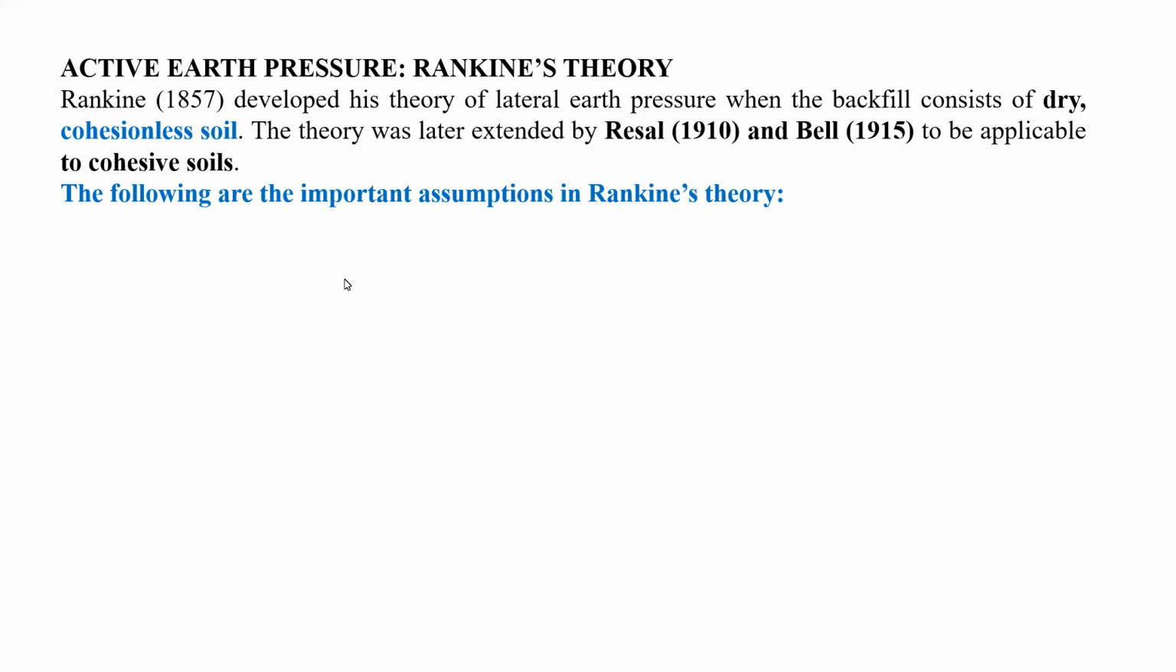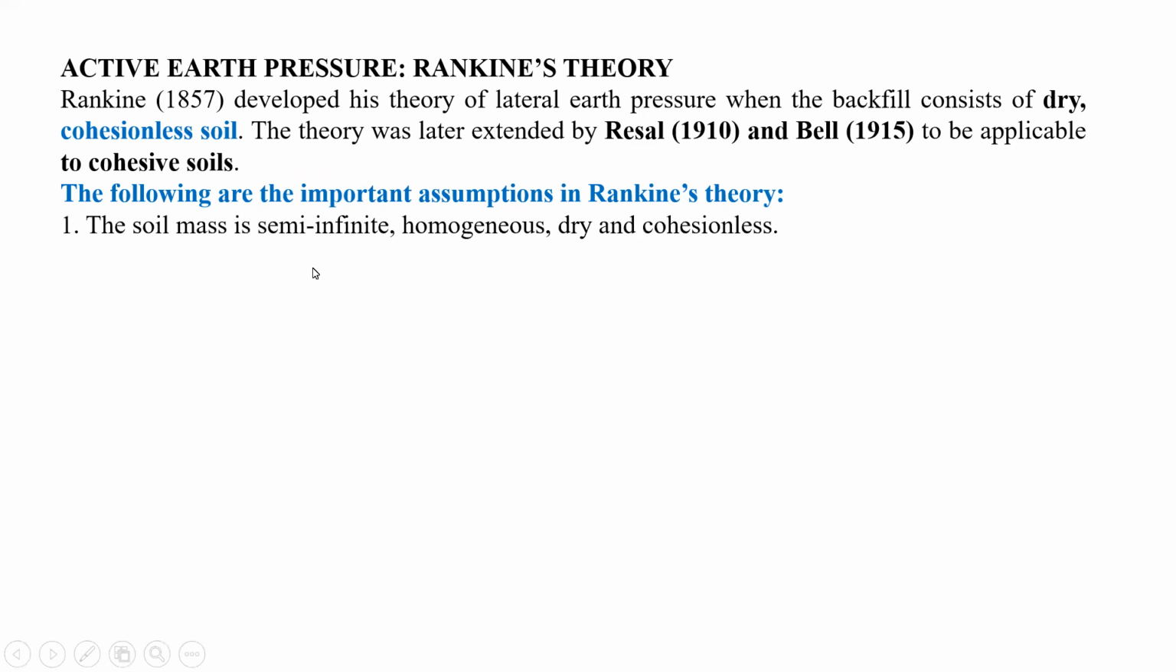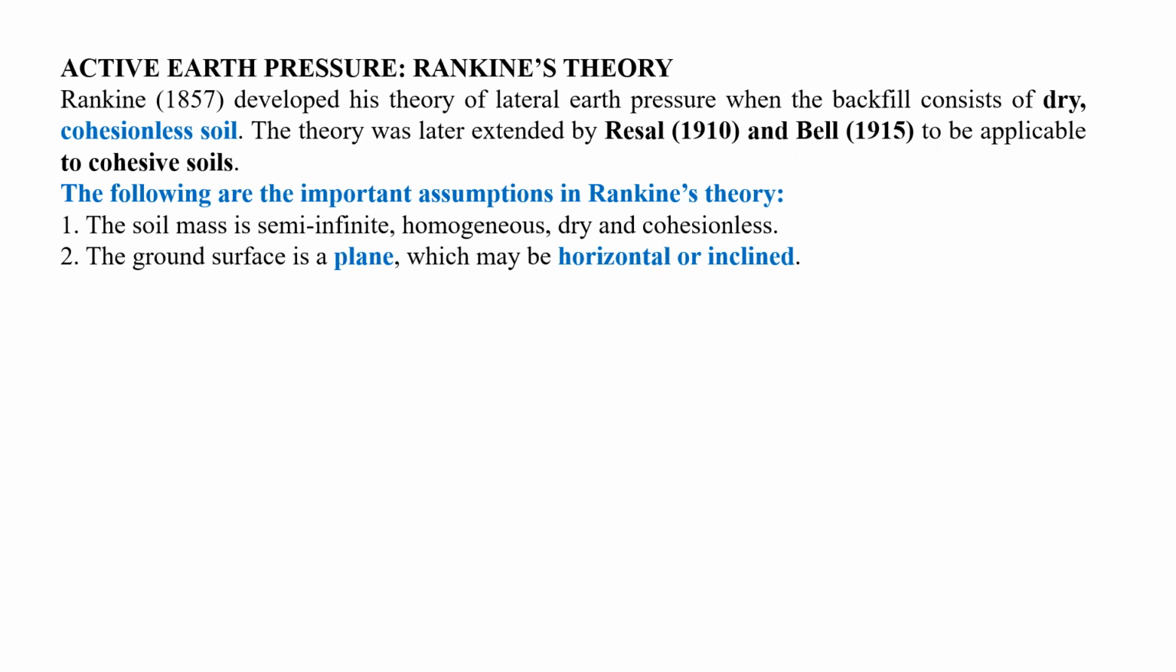What are the assumptions? The soil mass is semi-infinite, homogeneous, dry, and cohesionless. The ground surface is plane, which may be horizontal or inclined. What does it mean? Plane means the top surface will be plane. It should not be undulating. It may be horizontal or inclined. That means the backfill may be inclined or horizontal. That is the meaning of plane.